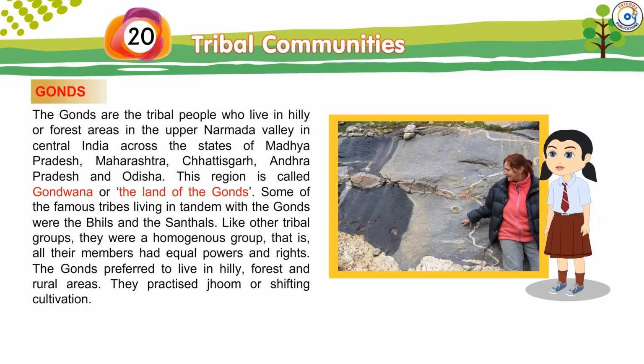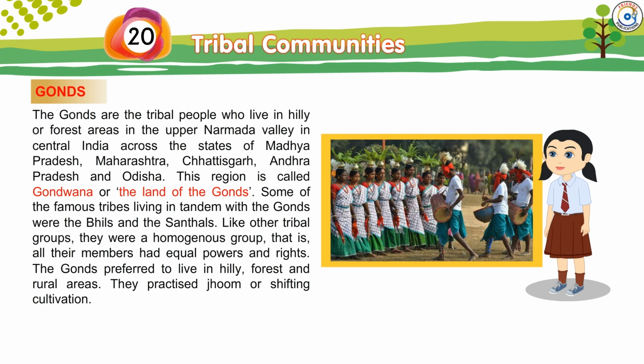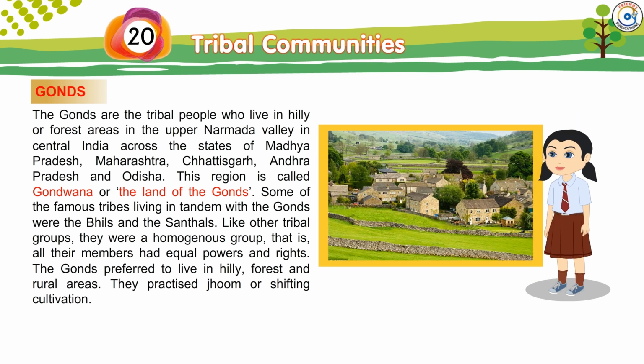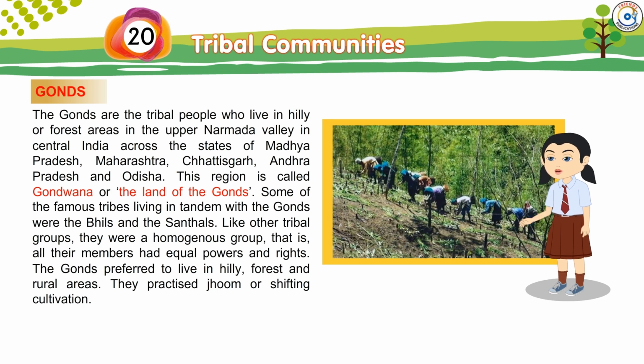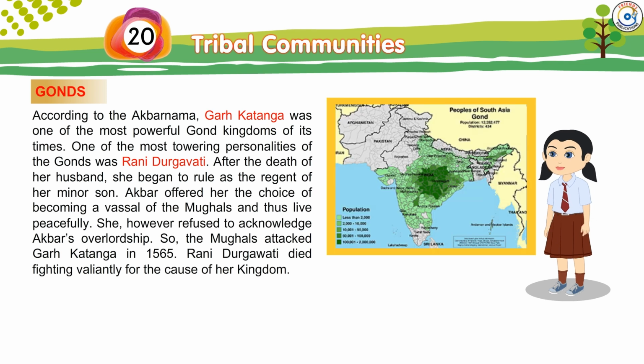Some of the famous tribes living in tandem with the Gonds were the Bhils and the Santhals. Like other tribal groups, they were a homogeneous group, that is, all their members had equal powers and rights. The Gonds preferred to live in hilly, forest and rural areas. They practiced jhum or shifting cultivation. According to the Akbarnama, Garh Katanga was one of the most powerful Gond kingdoms of its times.